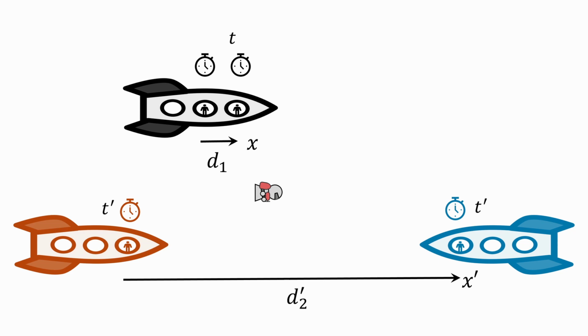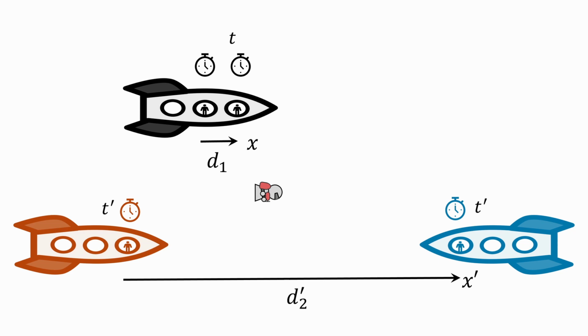Your spaceship will pass by two other spaceships that are at a constant distance from each other. Each spaceship carries a fellow passenger. They are also not experiencing any acceleration, so they also know they are either at rest or traveling at a constant speed. They can't tell the difference and neither can you. The passengers on the spaceships know the distance between them, but you do not. The distance between the passengers on the blue and red spaceship is constant and equal to d'2. This is their ruler for distances.